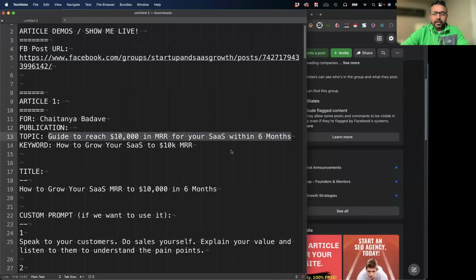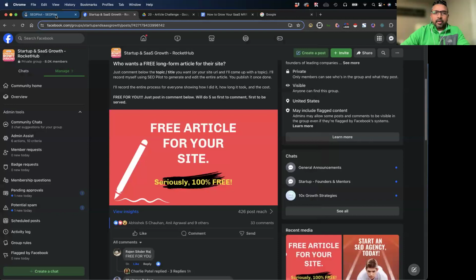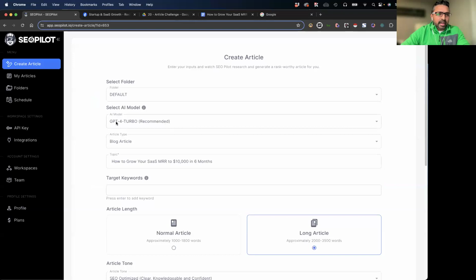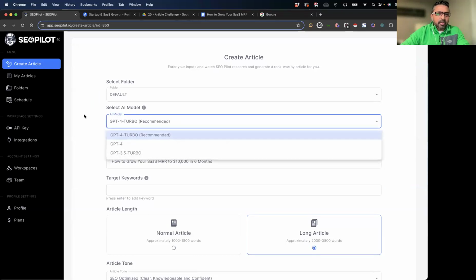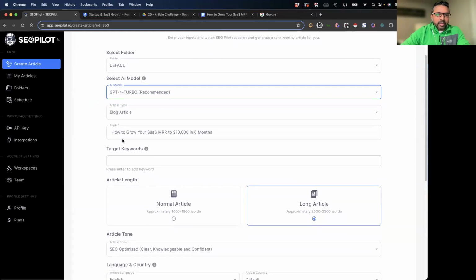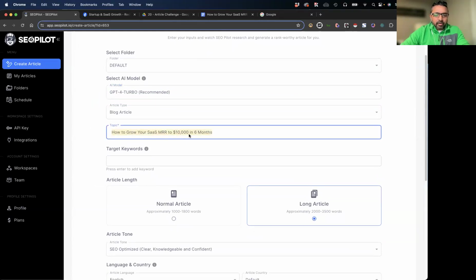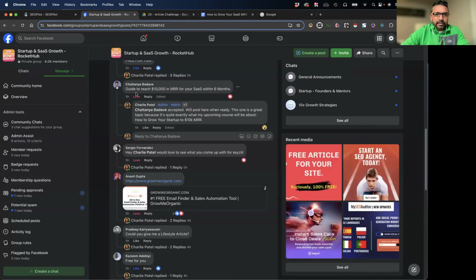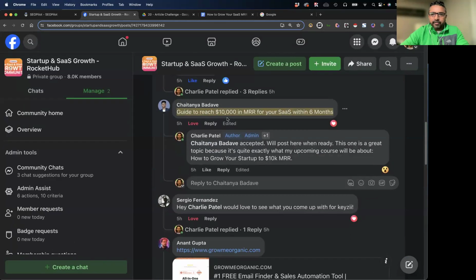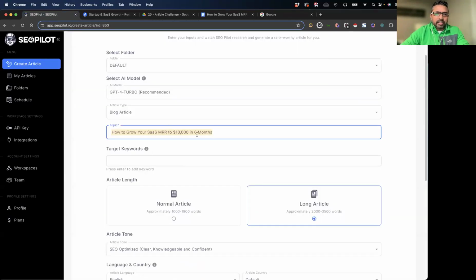So I went ahead and said, okay, let's put that into SEO Pilot and let's see what we get. Let's go back to my input. First thing I did is actually just select the best model, GPT-4 Turbo. It's all optimized on the back end, so there's not really much more you need to do. I put in the same title that Chaitanya, the commenter, gave me. Let's see, where's this comment? There it is. So there he is asking me for that. So we put in the same thing.